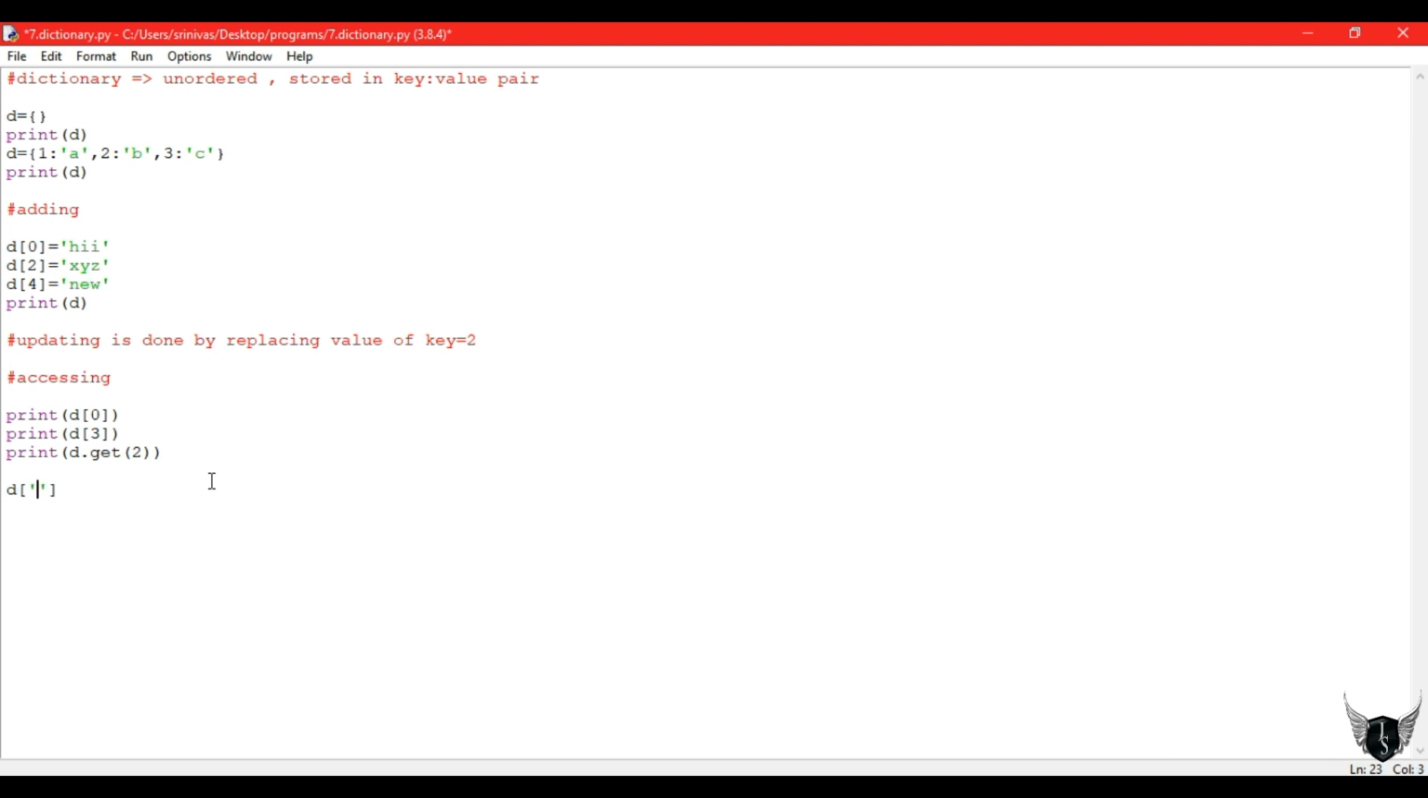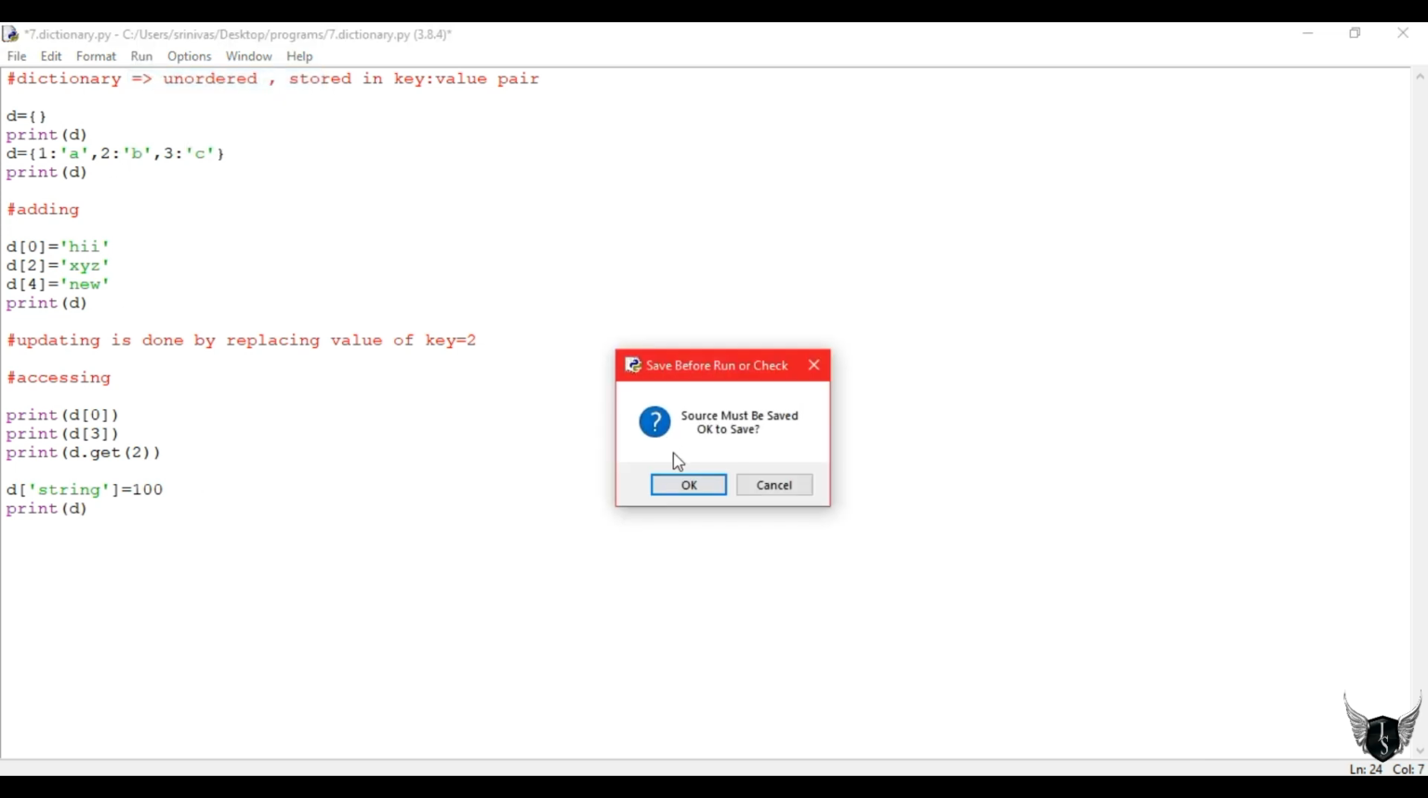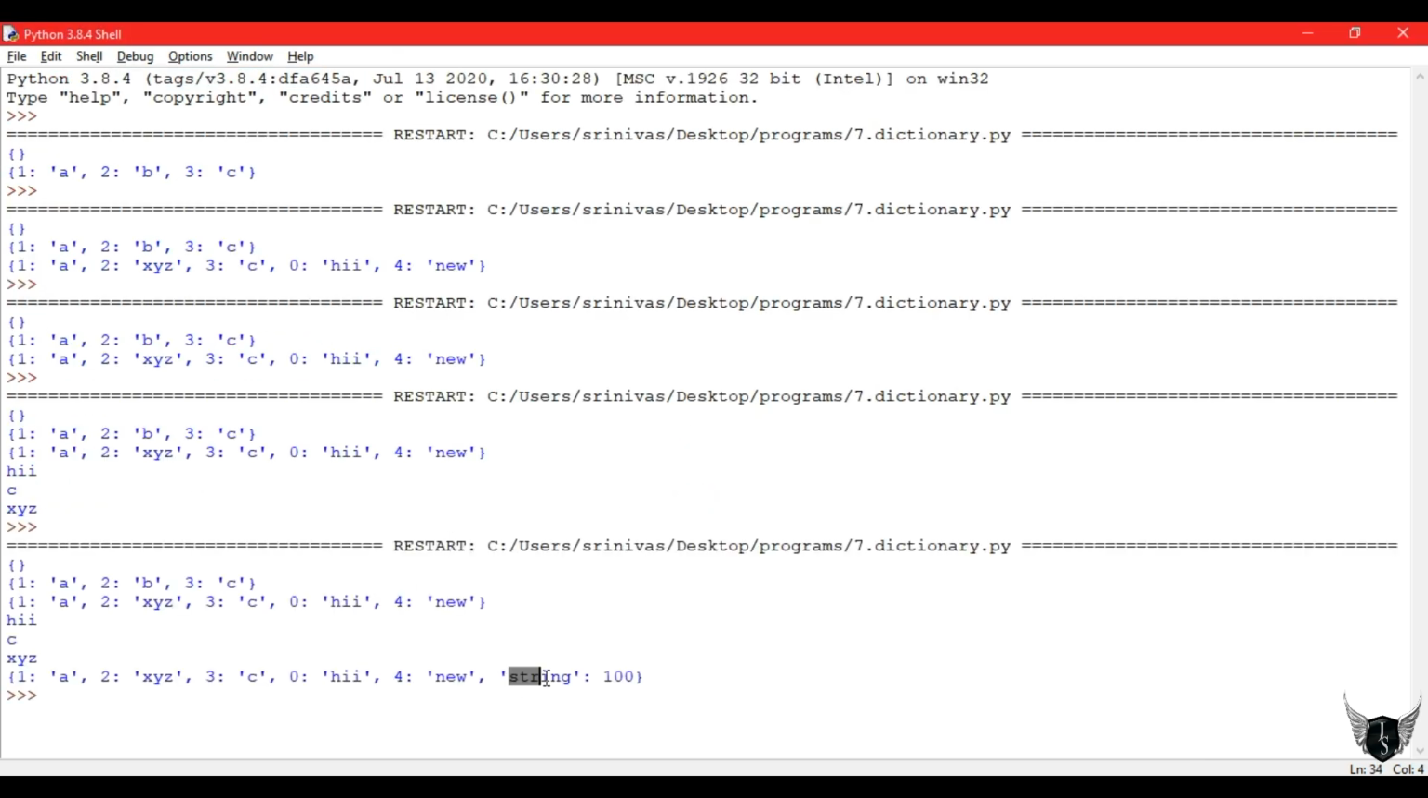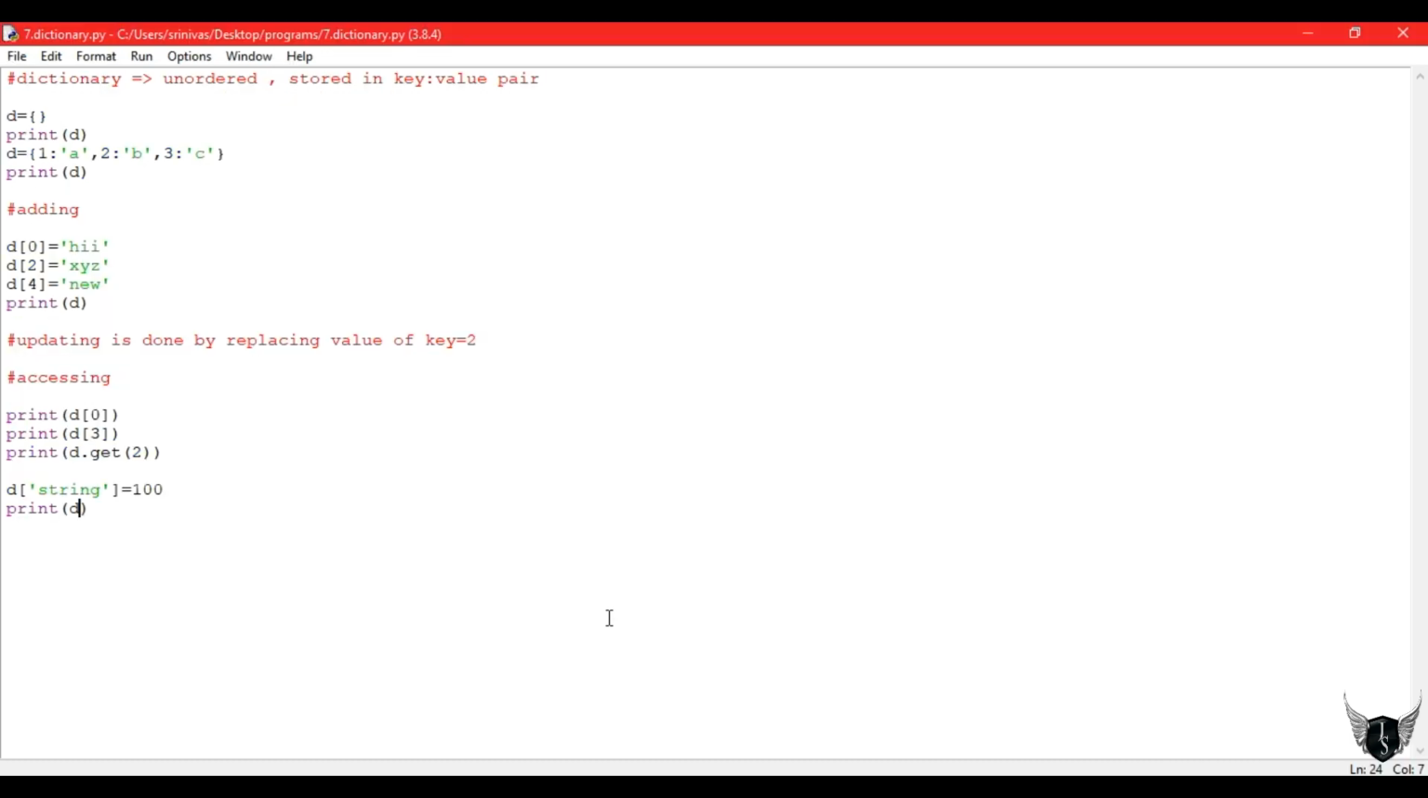Up to now we have seen keys with integers only, but that is not the only way. We can use strings also. So I have used a string equal to 100. My string is the key and 100 is the value. If we try to access d of string, 100 will be printed. So it is not fixed that only integers must be used.